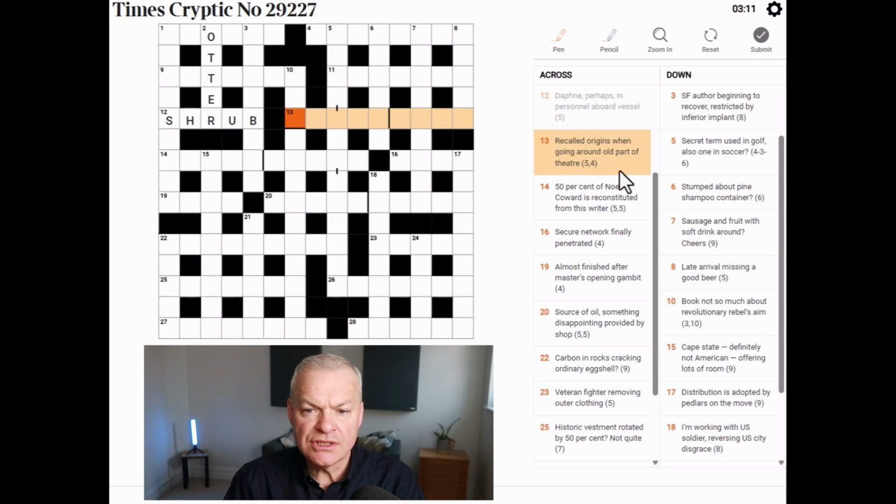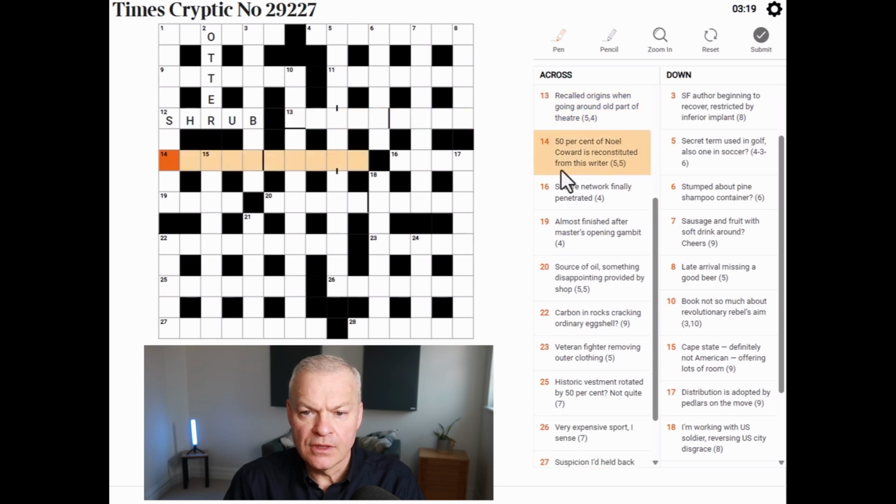Recalled origins when going around, old part of theatre. Nope.